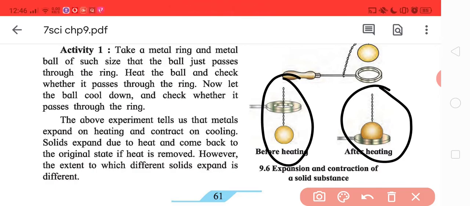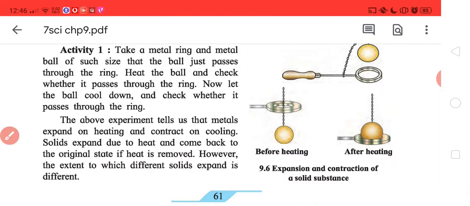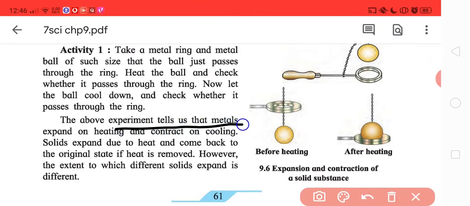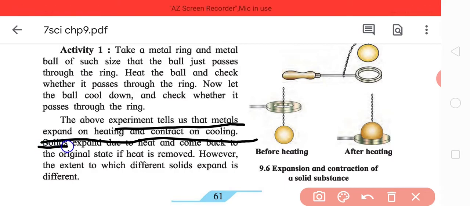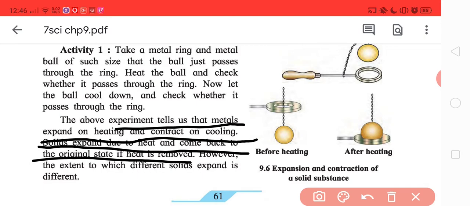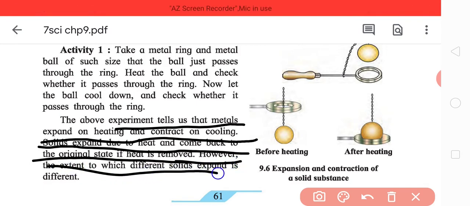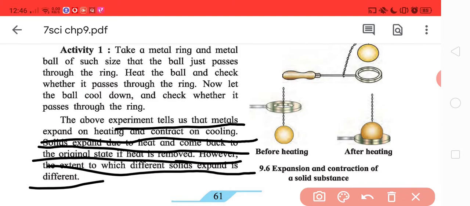So basically, what happened? The expansion happened due to heat. As you heat it, substances tend to expand. The above experiment tells us that metals expand on heating and contract on cooling. This is true for most solids. Solids expand due to heat and come back to the original state if heat is removed. However, the extent to which different solids expand is different.